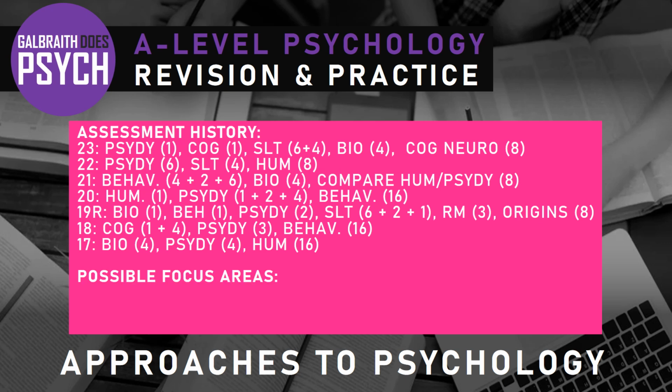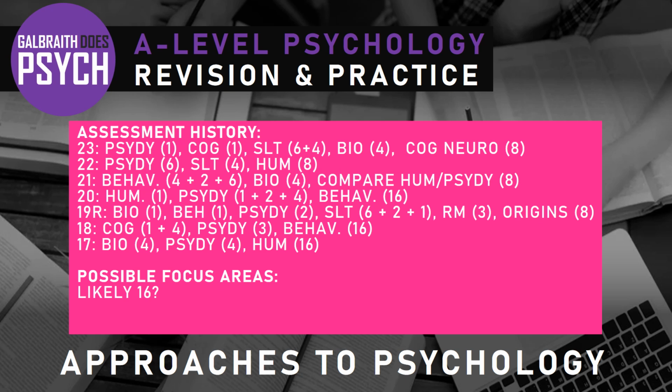Okay, so where does this leave us? Well, looking at the structure of this over the years, you can see that we've had a few 16 markers, but not a 16 marker in the last 3 assessment periods. So what does that mean? Well, again, only AQA know, but possibly you might conclude from that maybe there'll be a 16 marker on approaches this time. It seems possible, doesn't it?